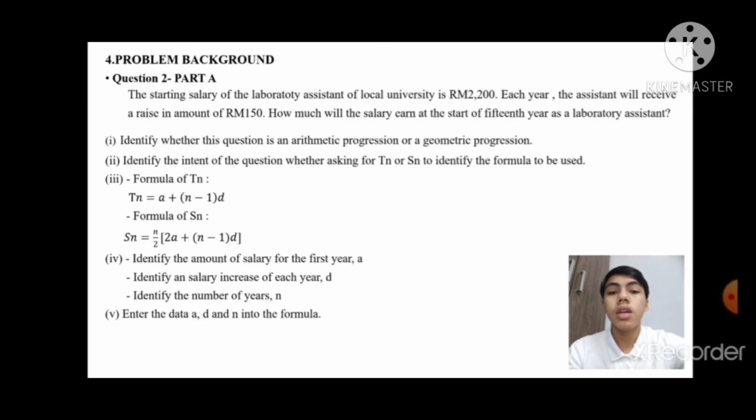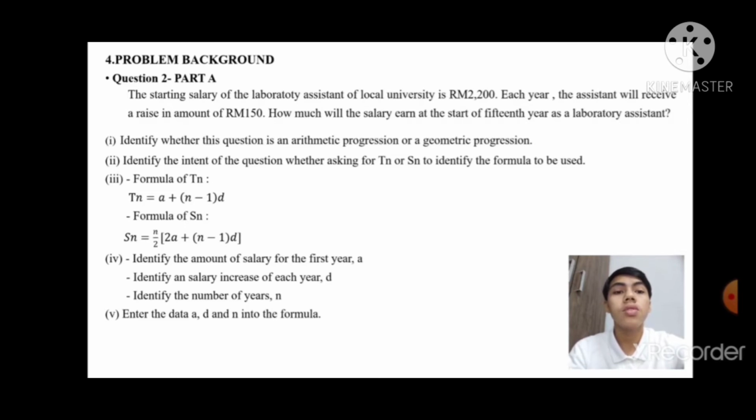Okay, today I want to explain about problem background. Question 2 part A. The starting salary of the laboratory assistant of a local university is 2,200 ringgit. Each year the assistant will receive a raise in the amount of 150 ringgit. How much will the salary be at the start of 15 years as a laboratory assistant?